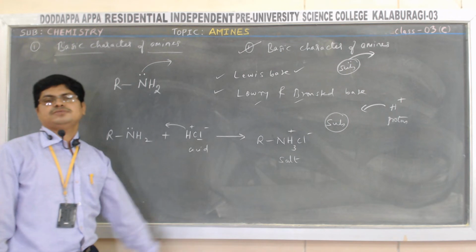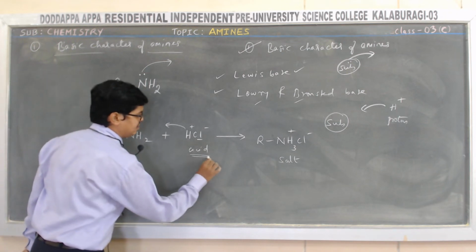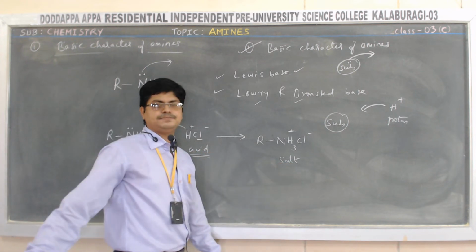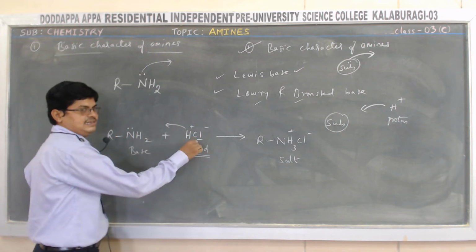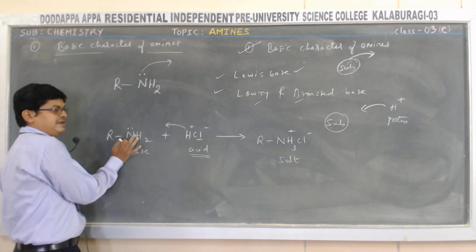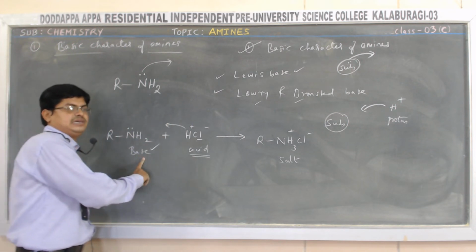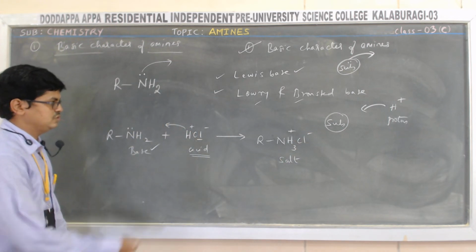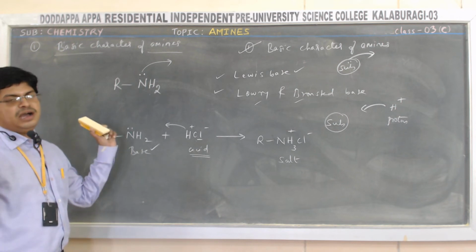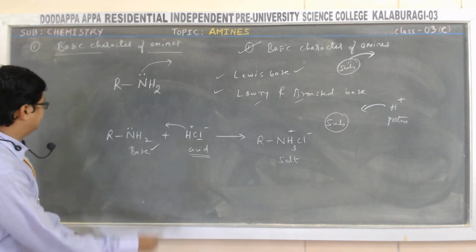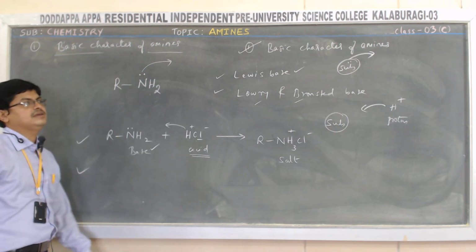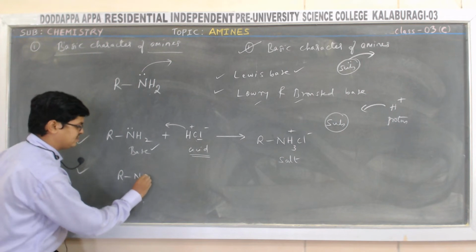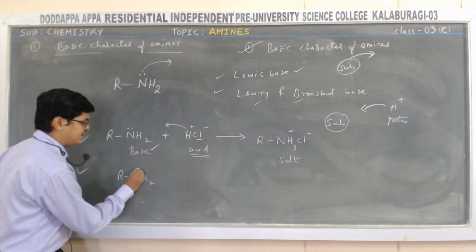It forms a salt. So as we know, whenever acid reacts with base, that time only it gives salt as a product. Means it is an acid reacting with what? Amine. Here amine is what? It is basic in nature. Hence I am getting salt as a product. So this is one of the characters which proves amines are basic in nature. Okay, next. Another one. Lowry and Bronsted base. That is, amines, when you take an amine and add in water.